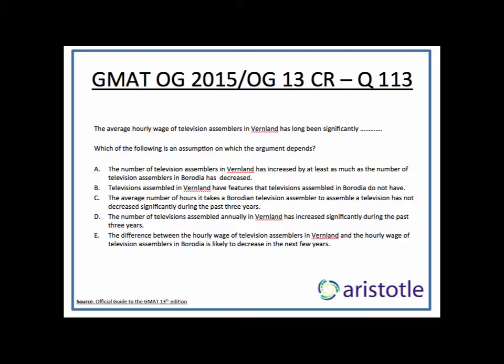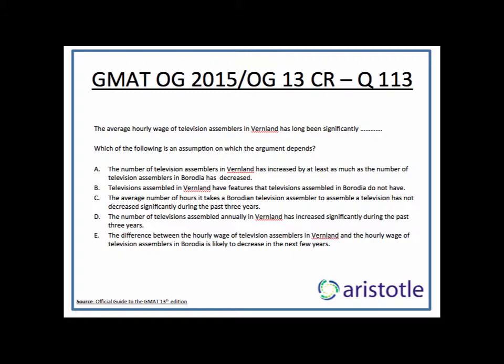So let's go through the options. A says the number of television assemblers in Vernland has increased by at least as much as the number of television assemblers in Barodia has decreased. Again, it's not necessary because you're assuming in this case again that the efficiency of every assembler in Barodia and Vernland is the same. But what if it is not the same? So A is not the assumption in the argument. B says televisions assembled in Vernland have features that televisions assembled in Barodia do not have. The features of television are of no consequence to our argument.